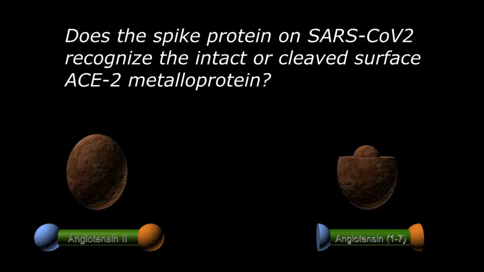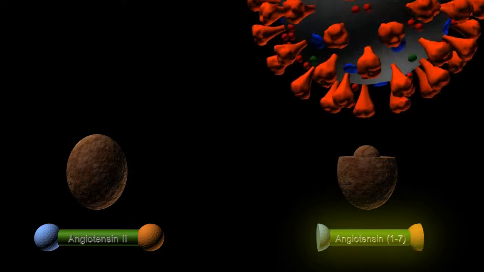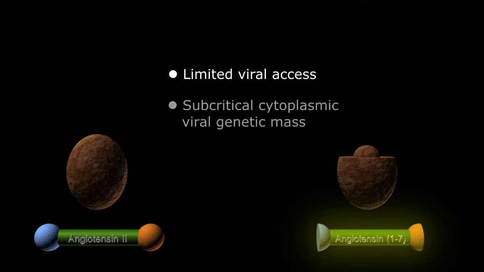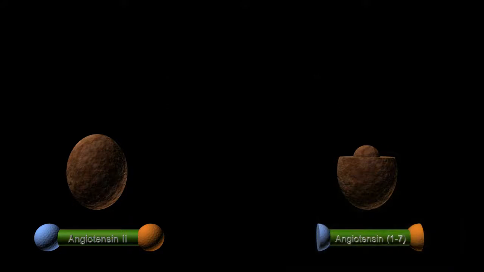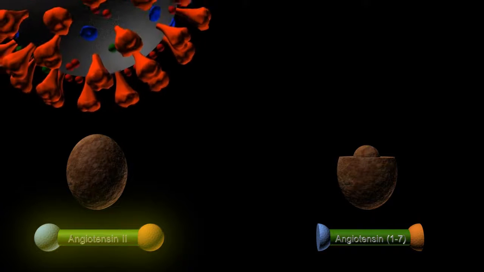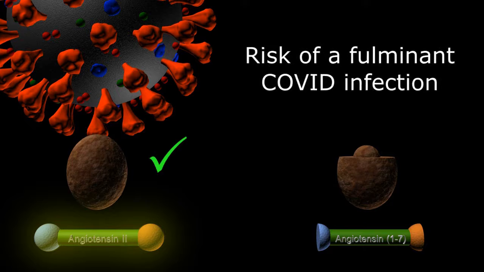In healthy individuals with an abundance of angiotensin 1-7, most of the ACE2 proteins would have been cleaved, reducing the number of potential viral gateways into our cells and limiting the chance of the cytoplasm reaching that genetic critical mass. However, in the chronically ill patient, where angiotensin II dominates, most of the ACE2 surface proteins would remain intact, allowing many viral particle entry points, increasing the likelihood of a fulminant COVID infection.